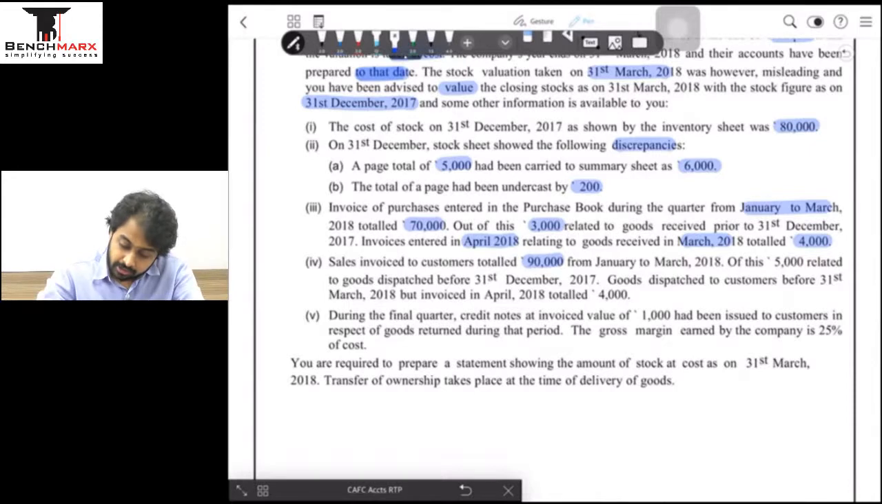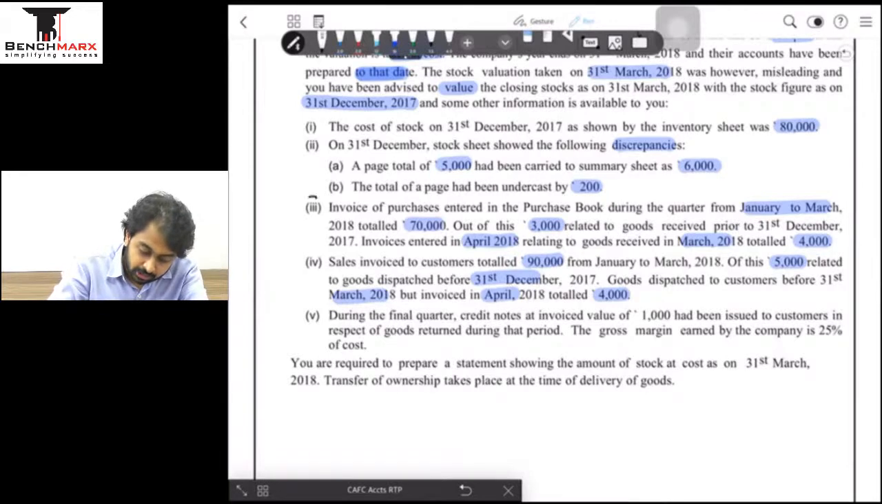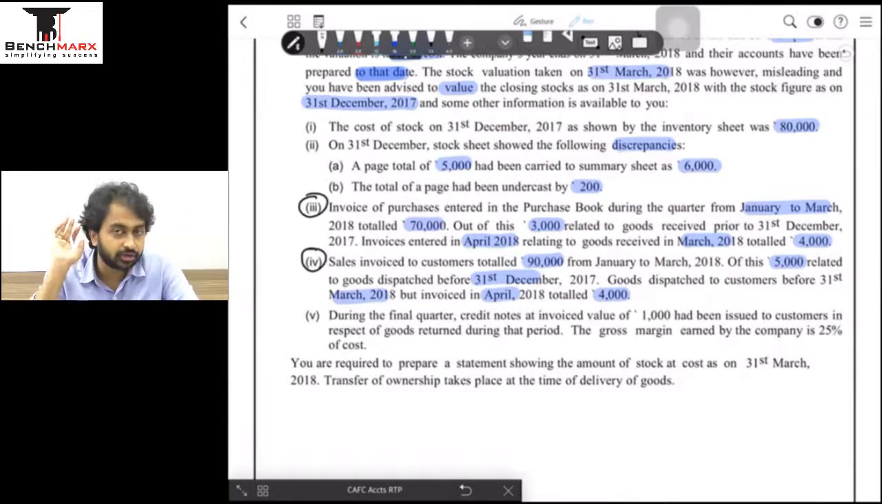आगे बढ़ेंगे. Total so and so from Jan to March. Out of this 5,000 related to goods dispatched before 31st December, and the goods dispatched to customer before March but invoiced in April are 4,000. That means this amount of sales of 90,000 also has a couple of adjustments to be made. Only then we can find the closing stock at cost. So these two adjustments 3 and 4 are very important.